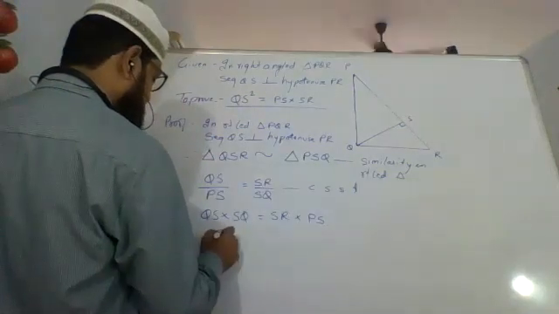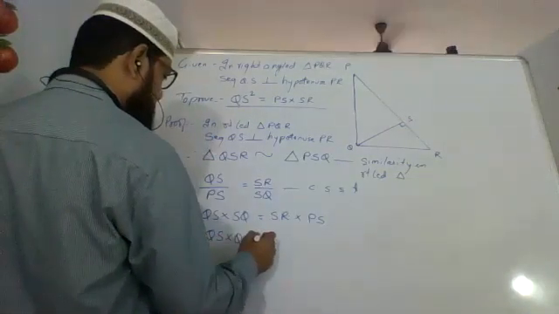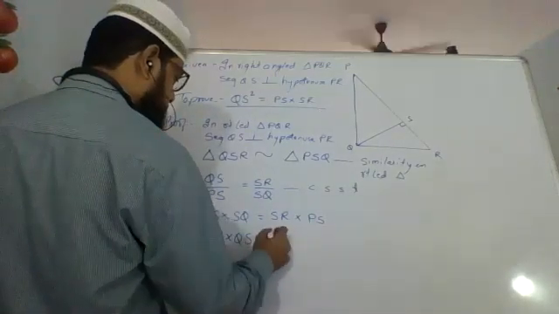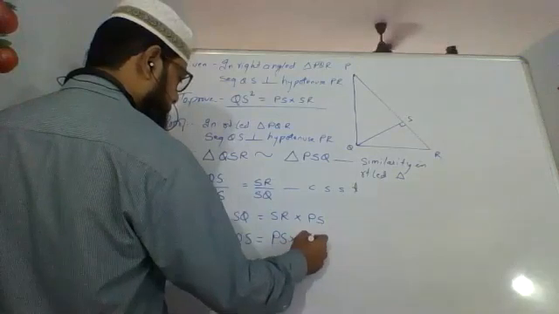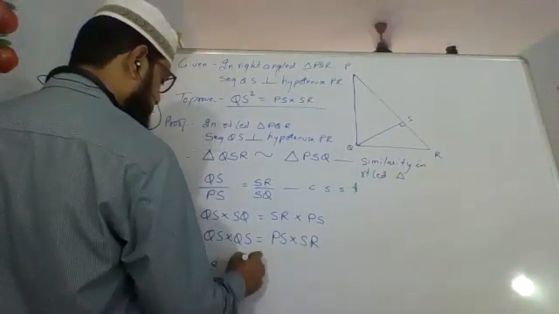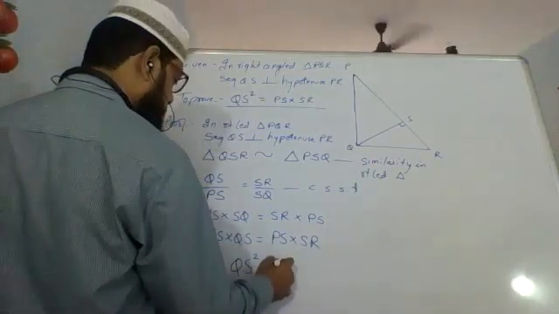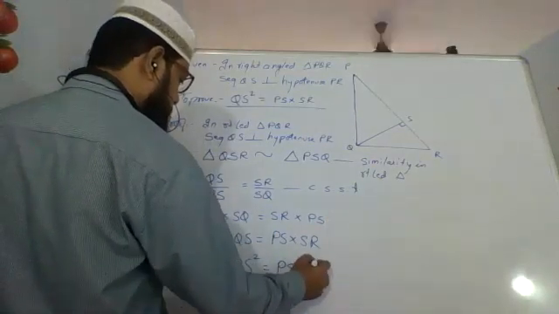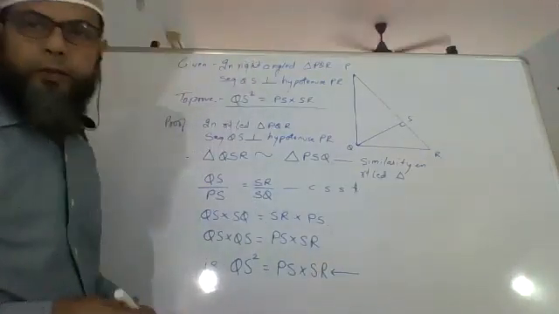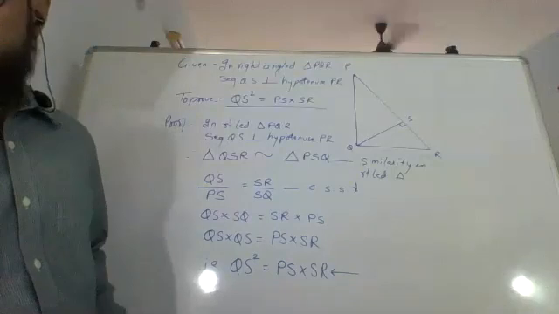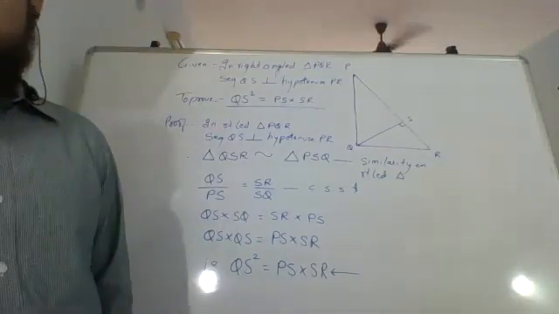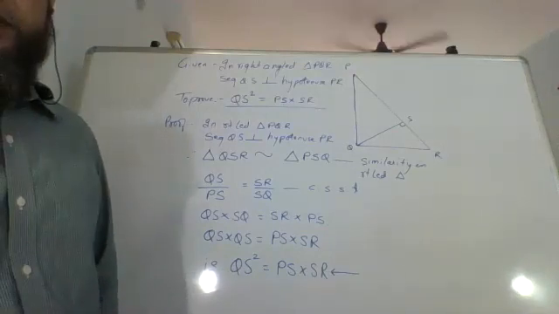So QS into QS equals, I'll write PS first, PS into SR. Now QS into QS, that is QS square equals PS into SR. This is your geometric mean theorem. Please copy this, then we'll start with Pythagoras theorem.